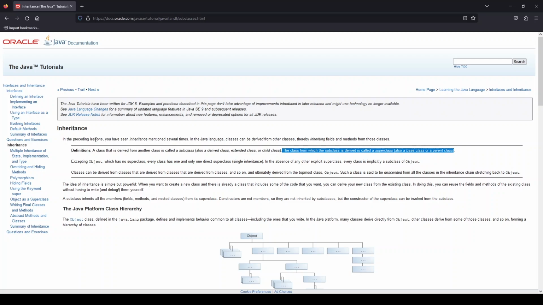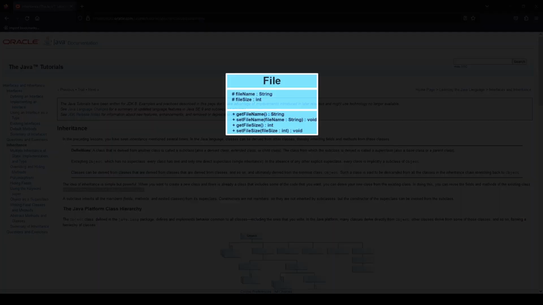class. Jumping down to this sentence here, we can see that when you want to create a new class and there is already a class that includes some of the code that you want, you can derive your new class from the existing class. In doing this, you can reuse the fields and methods of the existing class without having to write and debug them yourself. Let's look at a couple general examples to get a better idea of what inheritance is.